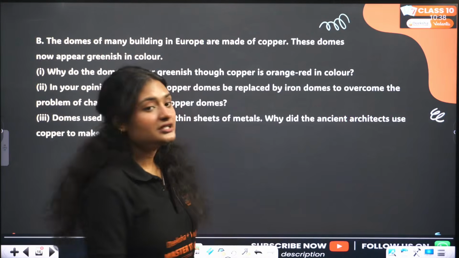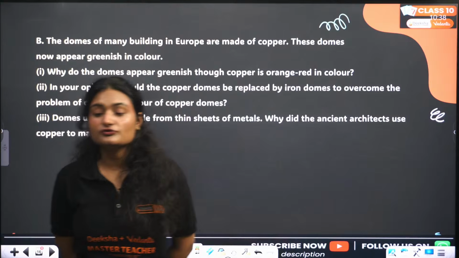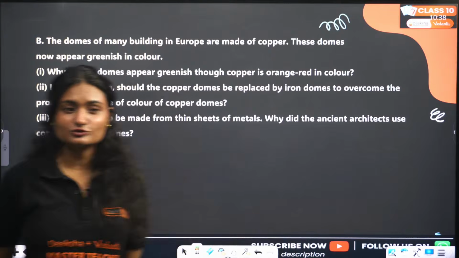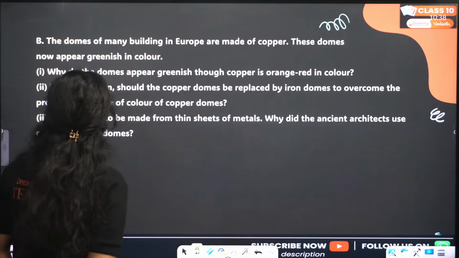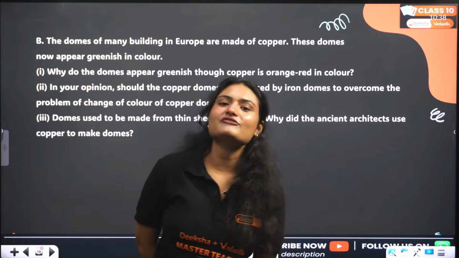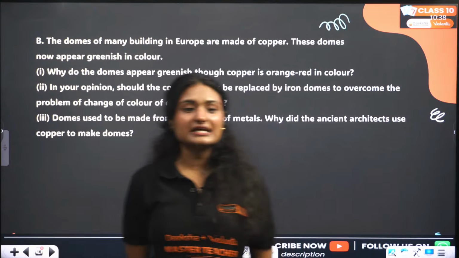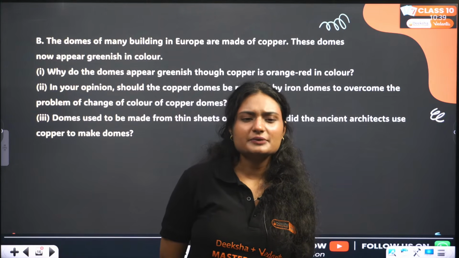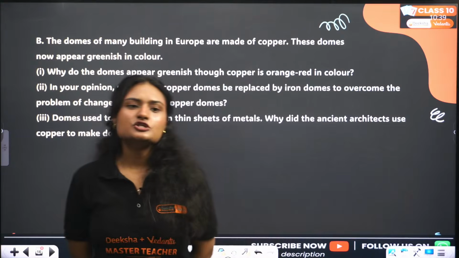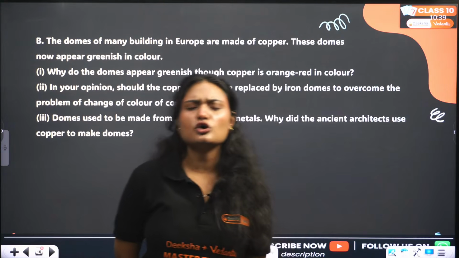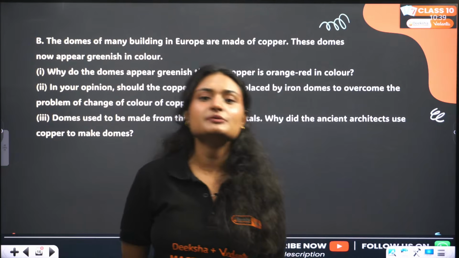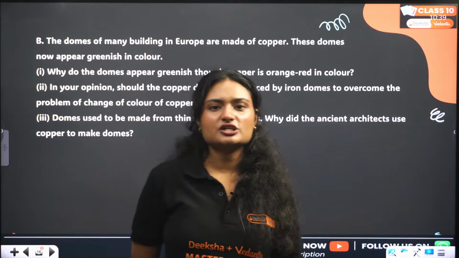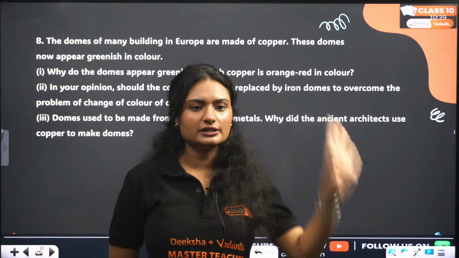Next question. The domes of many buildings in Europe are made of copper. Any one of you visited Europe? I have not, so if you have, do share the details. These domes now appear greenish in color. I've seen the pictures. So why do the domes appear greenish though copper is orange red? When they were freshly made, newly built, they were all orange reddish brown in color. It was very pretty.